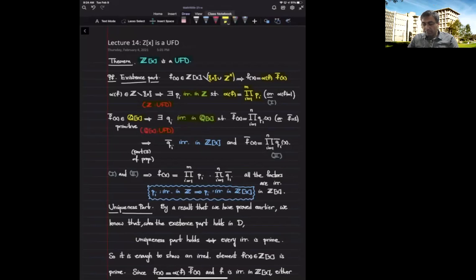My goal is to replace this with irreducible polynomials in Z bracket x. So far, I have this irreducibility in different rings. I have to bring them back in Z bracket x, and that is why we had those lemmas and propositions before coming to the proof of this statement.